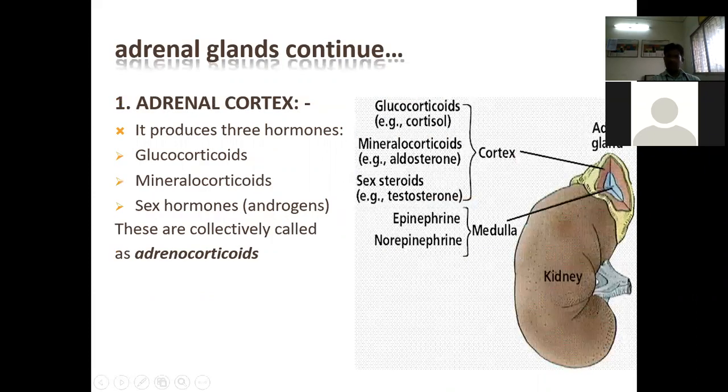Adrenal glands continued. I have already taken your classes regarding the adrenal cortex. The adrenal gland secretes three important hormones: glucocorticoid, mineralocorticoid, and sex hormone. Glucocorticoid, for example, is cortisol. Mineralocorticoid is aldosterone. Sex steroids include testosterone, and also progesterone and estrogen.